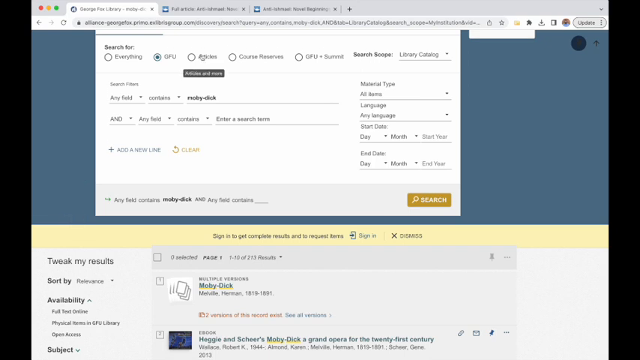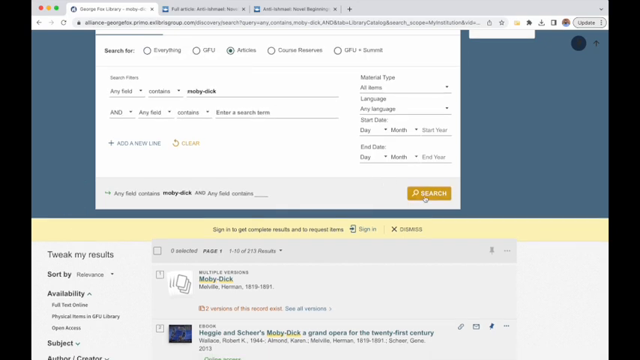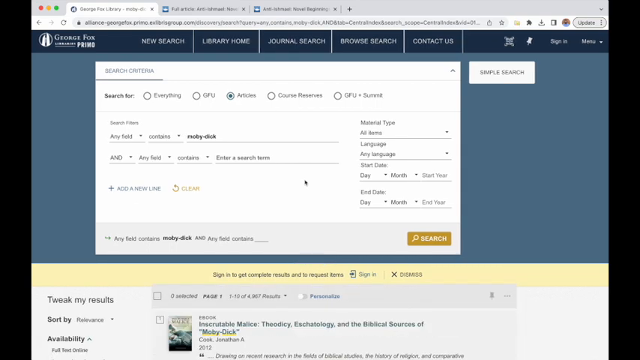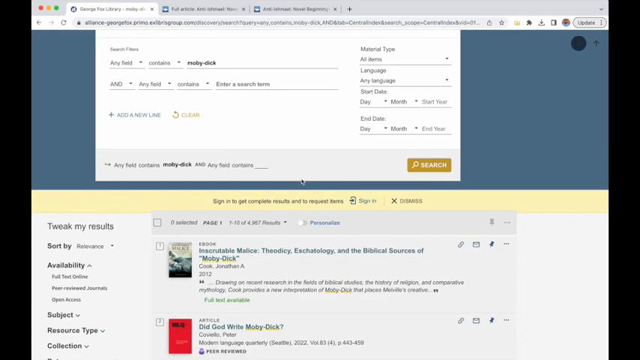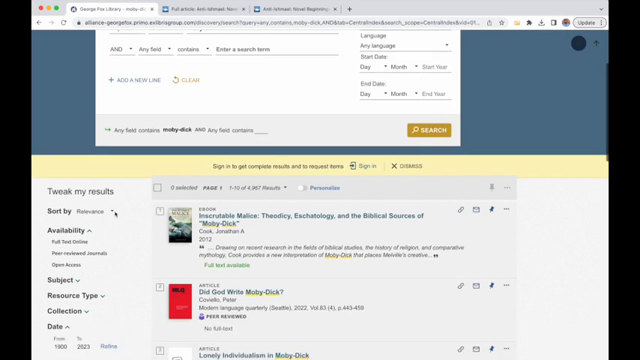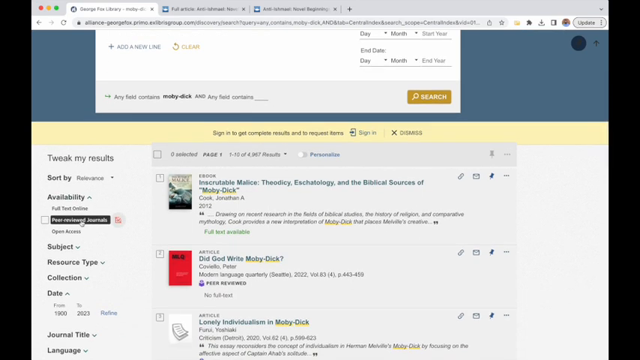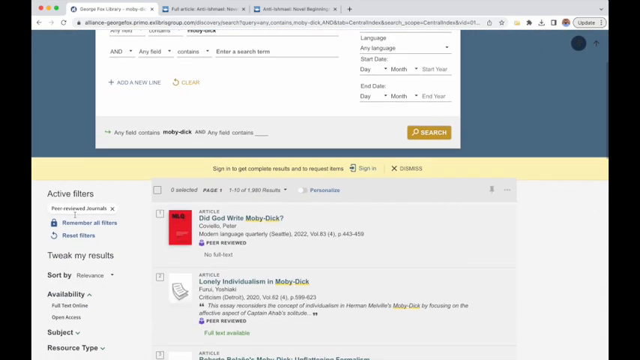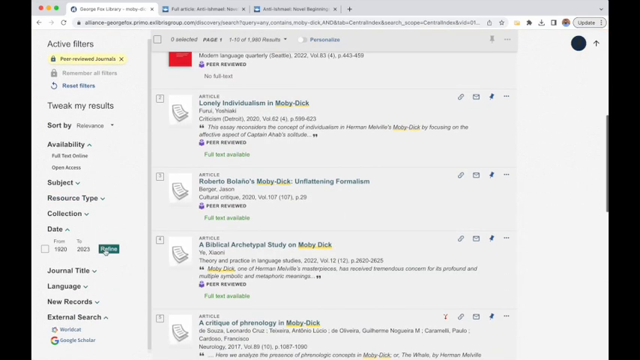The other thing we can do, if I type in Moby Dick into articles, I'm going to get a much bigger result this time. So this is searching over all of our databases. I got 4,967 results. So this is where it can be important to tweak my results. So now that I'm in articles, I want to click peer-reviewed journals. And I'm going to go ahead and click lock, because then if I tweaked my search up here at all, this would stick with me. Get down to 1,980 results.